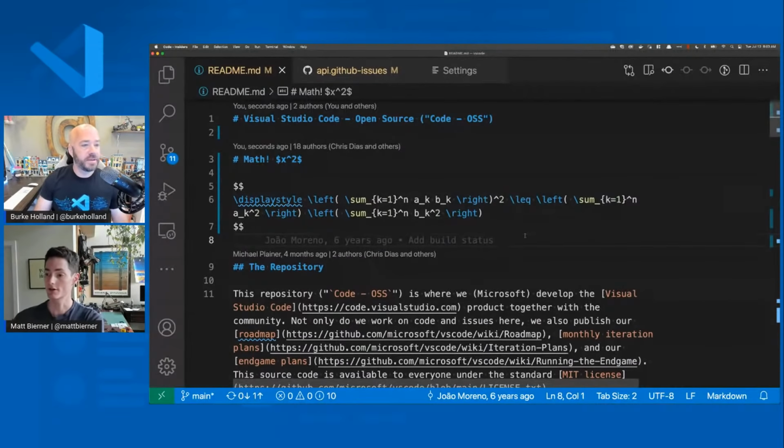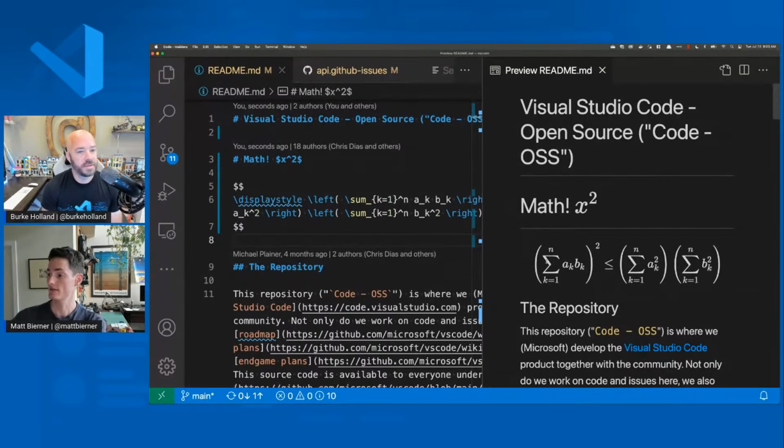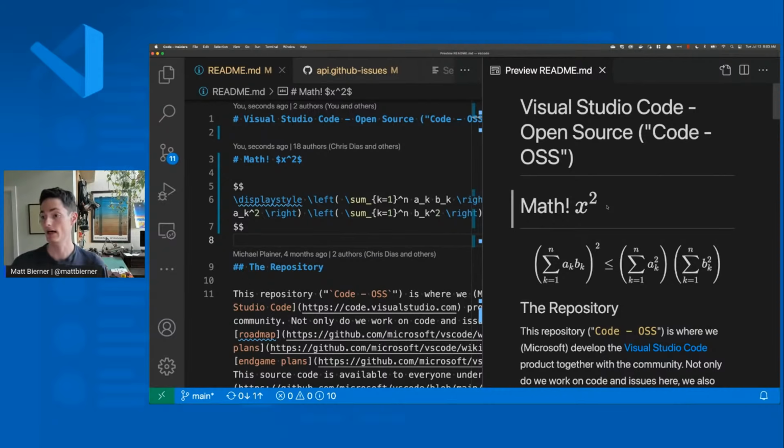So over here, you can see that I have a Markdown file. And what I've done here is that I've created some math formulas in this. And if I open up the preview just by clicking on the little icon up here, you can see that I have these formulas actually being rendered nicely as math. What is going on behind the scenes is that we are using KaTeX to render these formulas. There's two different ways that you can write formulas inside of Markdown Math.